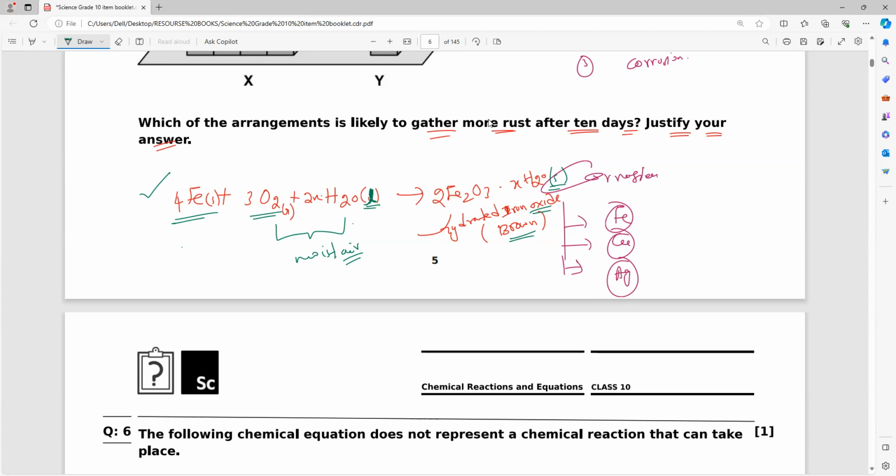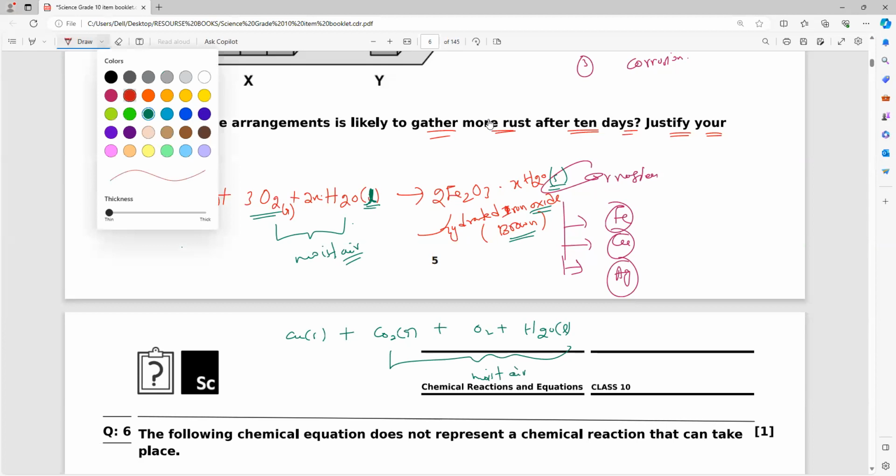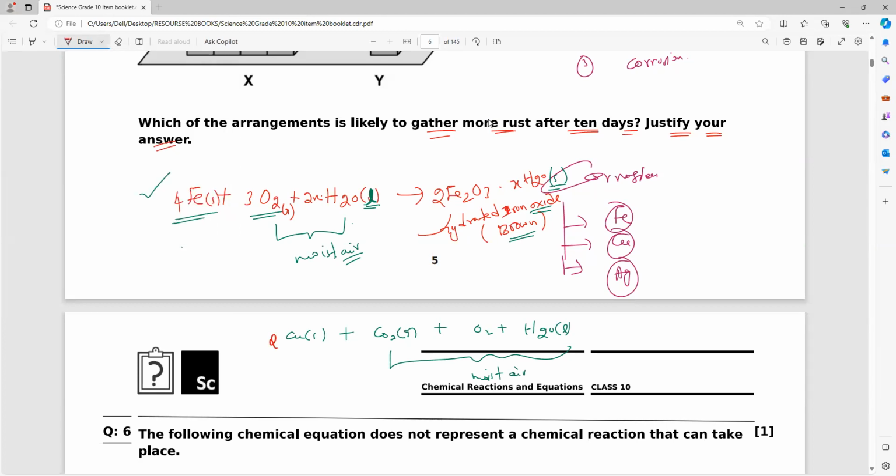Next, copper. Copper equation, tell me everybody. Cu plus CO2 plus O2 plus H2O. These three together we call moist air. For iron, carbon dioxide is not required, but for copper, carbon dioxide is also required. Balancing: 2Cu plus CO2 plus O2 plus H2O gives you CuCO3·Cu(OH)2. Solid only.